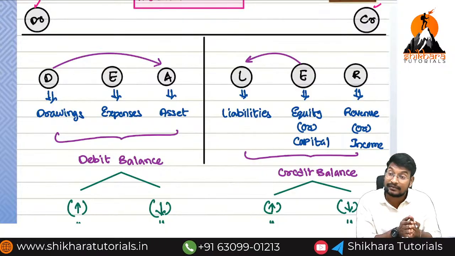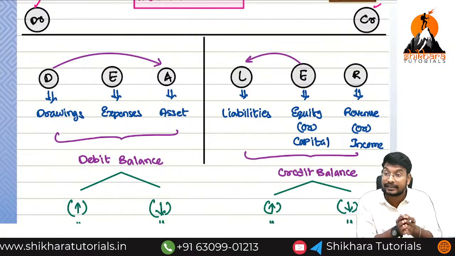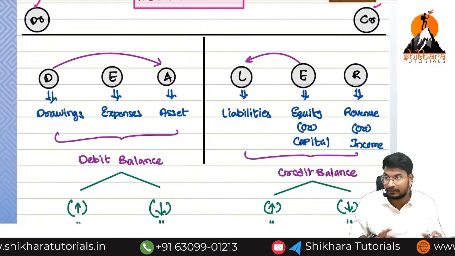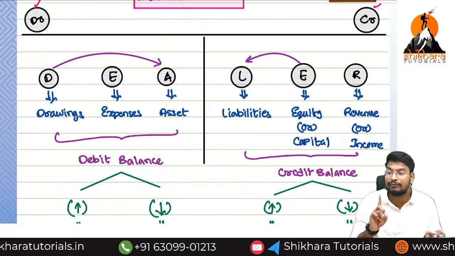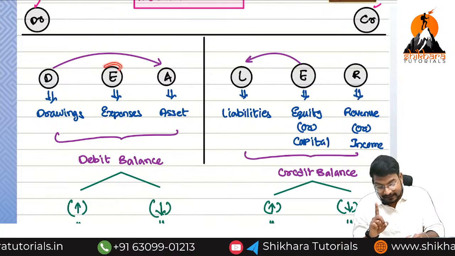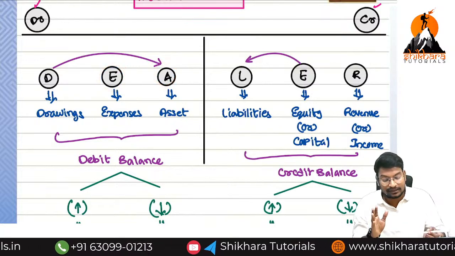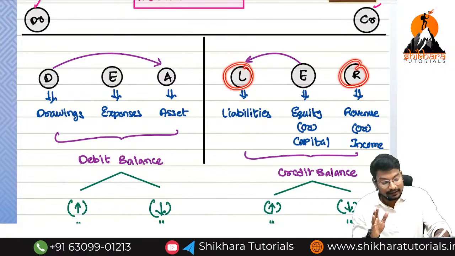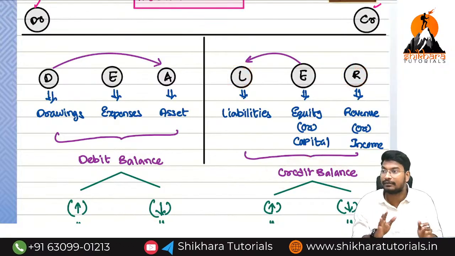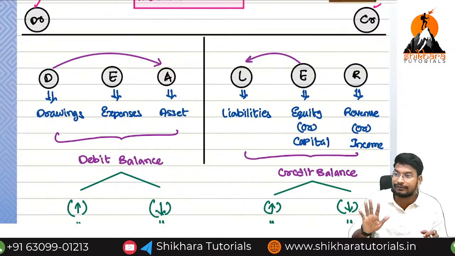If the credit balance increases, we will credit. If the credit balance decreases, we will debit. You need to remember only one thing. Expenses and assets will show which balance? Debit balance. Opposite, liabilities and incomes will show which balance? Credit balance. Remember, only 4 categories.